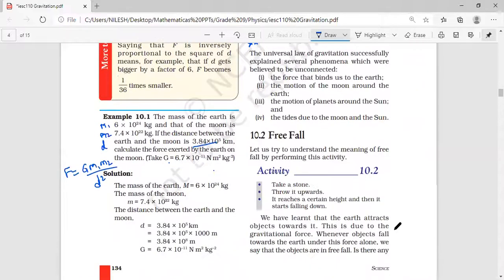Another concept, free fall. I will demonstrate a free fall. This is a free fall. This is not a free fall. You tell me which is a free fall and which is not. Again, I will show you an example. Just see here. This was a free fall. Wait. This was not a free fall. Means what? Who can tell me?